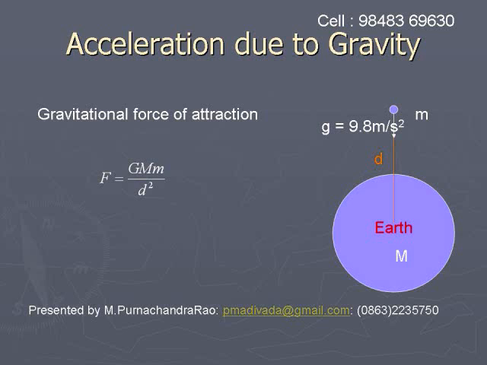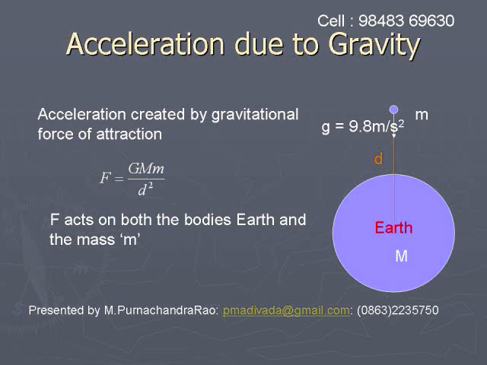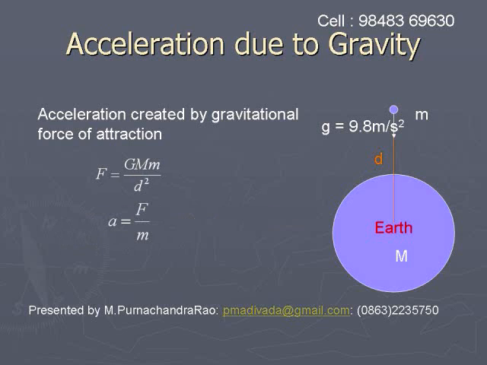This force of attraction acts on both the bodies, on small m as well as on capital M. So, because of this force, the acceleration created on small m is given by a is equal to F by small m. From this relation, we will get acceleration. This acceleration is acceleration due to gravity, which is 9.8 meters per second square.